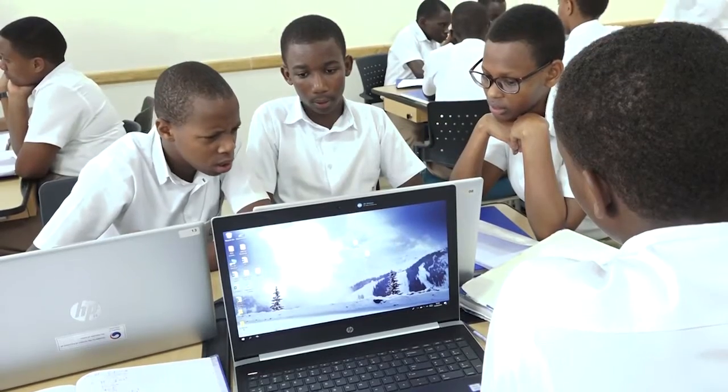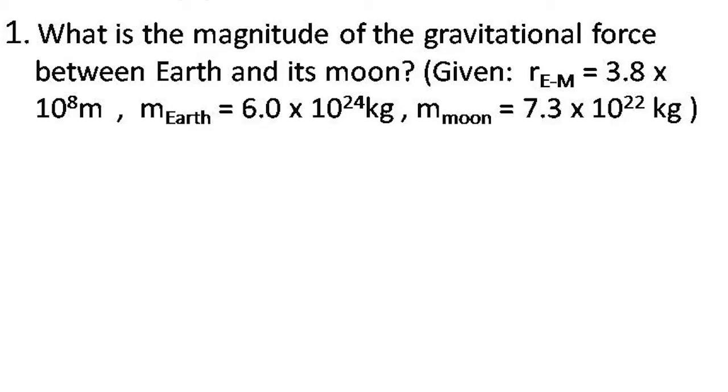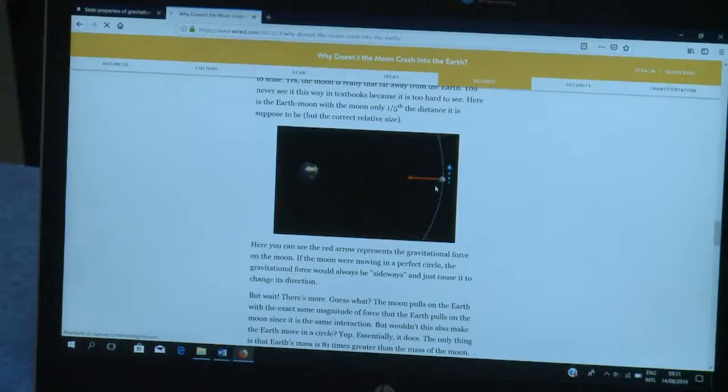We are discussing. Did you finish question number 1? Yes, all the questions you can do. We have a weak force between the Earth and the Moon. Yes. That's why the Earth is not falling on that one.